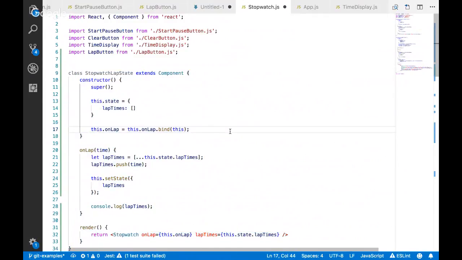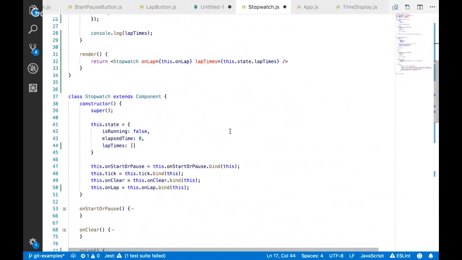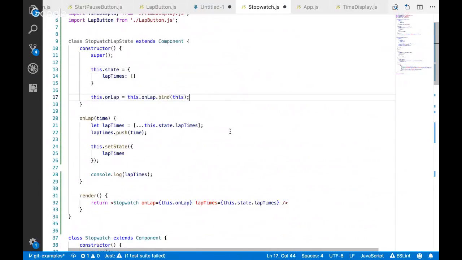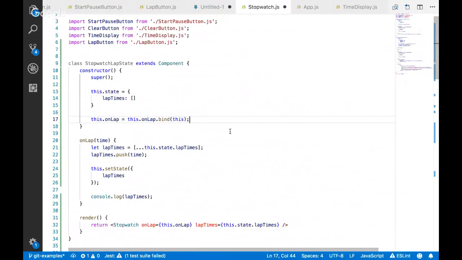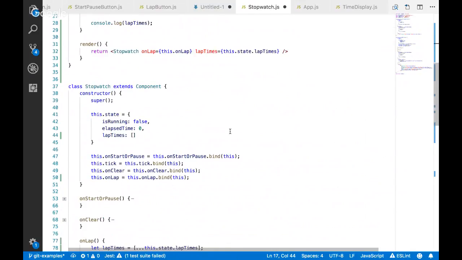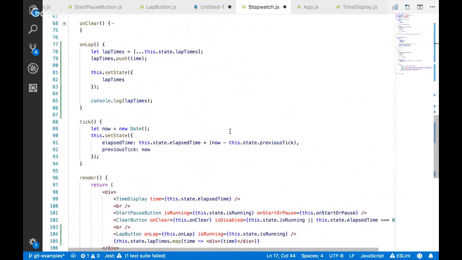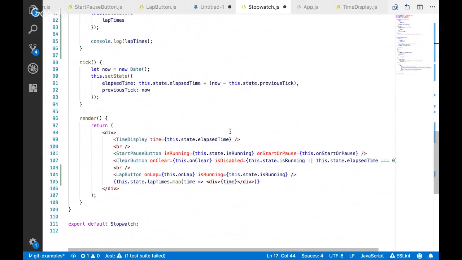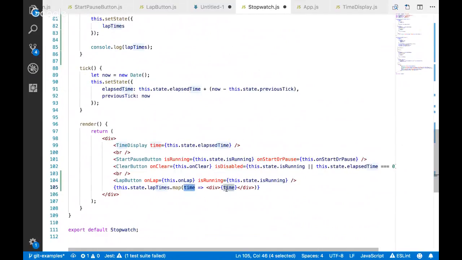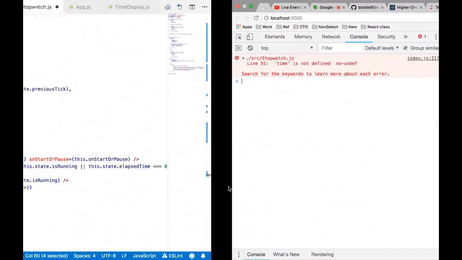Welcome to the live coding bit. Binding. That's what I was yelling about, right?